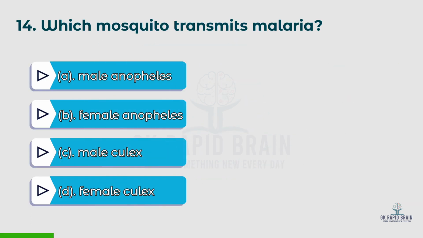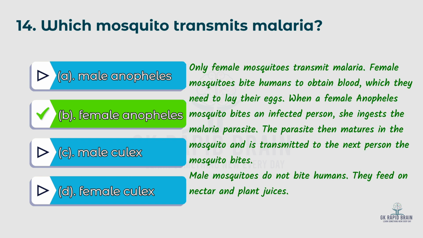14th question. Which mosquito transmits malaria? Options: A. Male Anopheles, B. Female Anopheles, C. Male Culex, D. Female Culex. The right answer is B. Female Anopheles. Only female mosquitoes transmit malaria. Female mosquitoes bite humans to obtain blood, which they need to lay their eggs. When a female Anopheles mosquito bites an infected person, she ingests the malaria parasite.